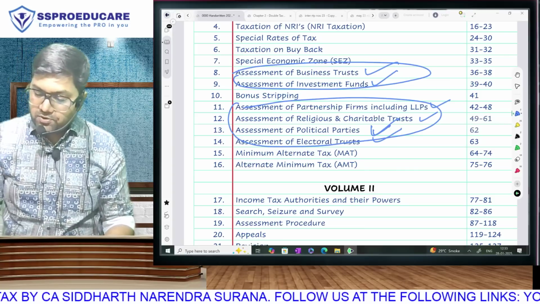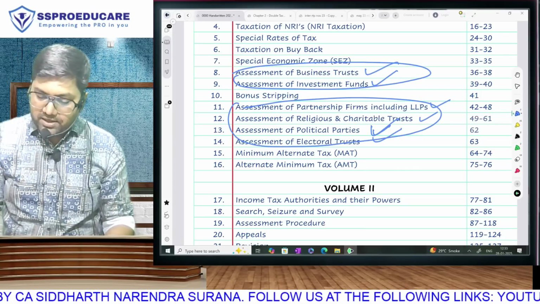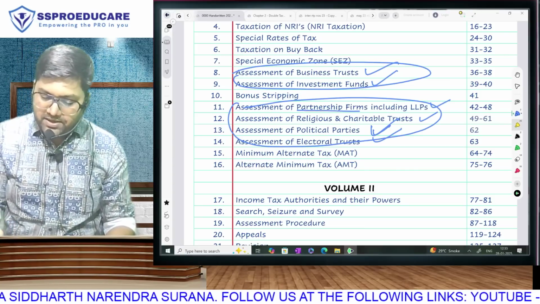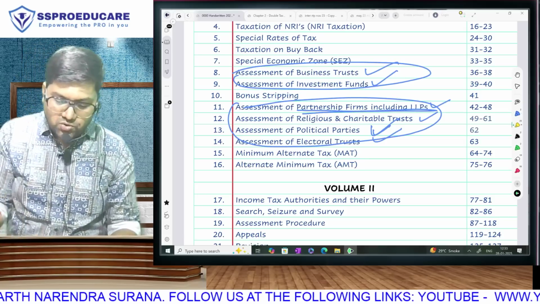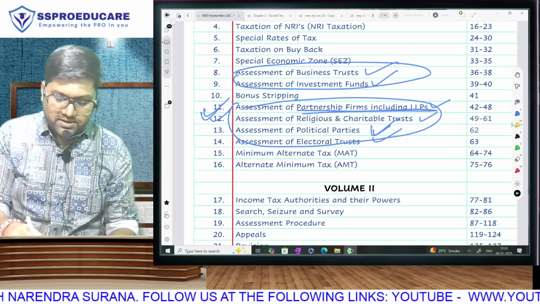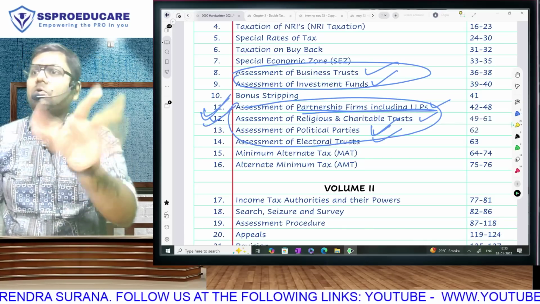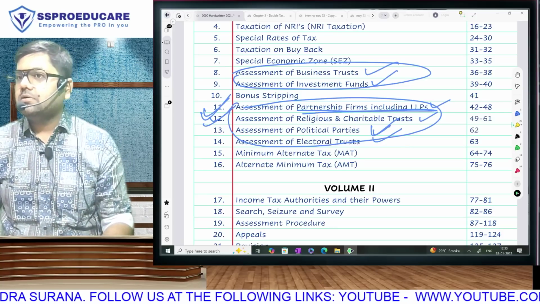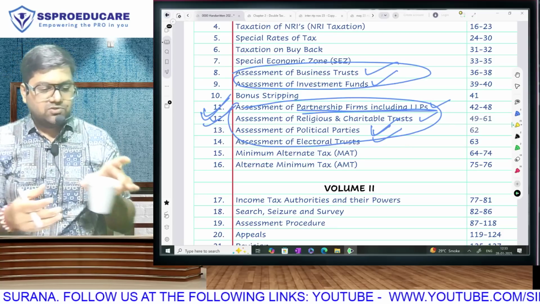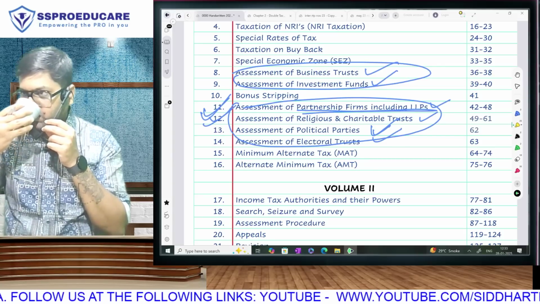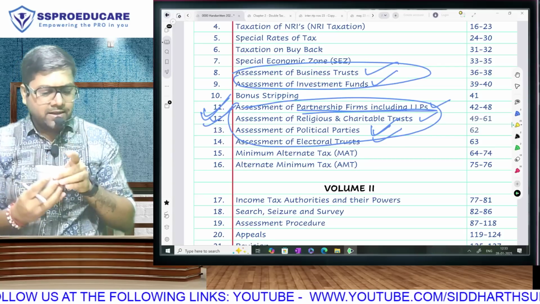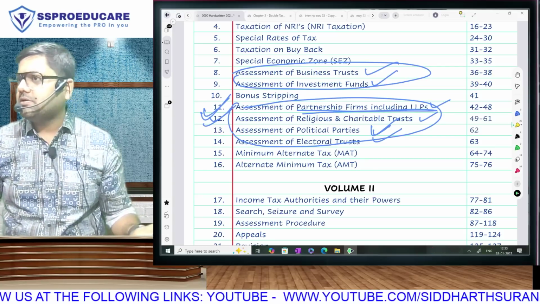Do you realize that for partnerships we actually have a separate dedicated chapter? Between firm and trust, one of them always comes in the CA Final paper. Of course, ICAI has not announced that in May we will ask firm and in November trust. They ask randomly, sometimes firm, sometimes trust.